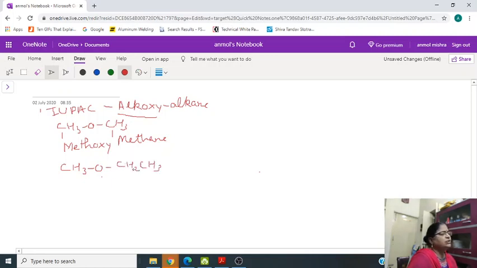And here you can see that both the groups are different. So always the smaller alkyl group goes with the alkoxy part.